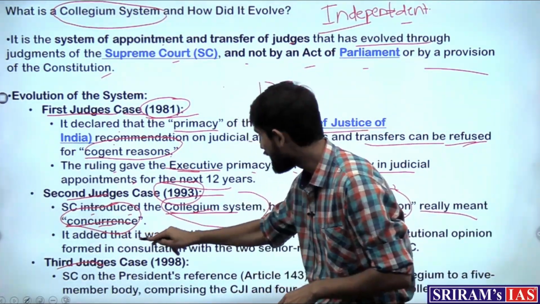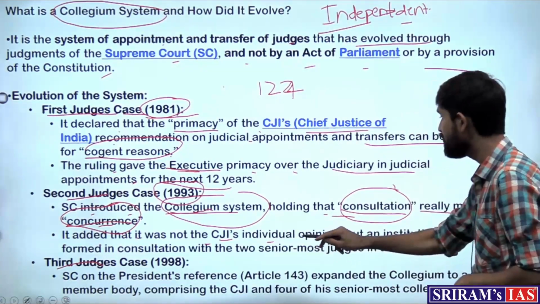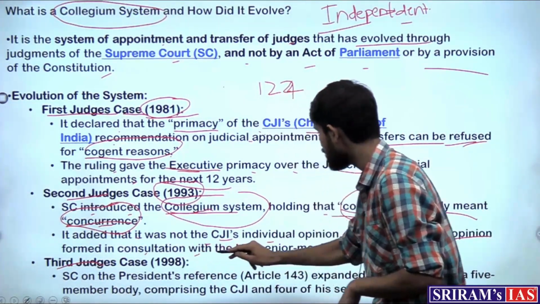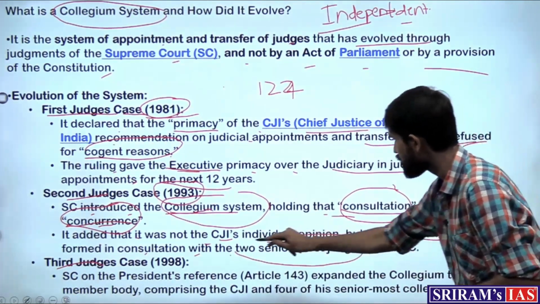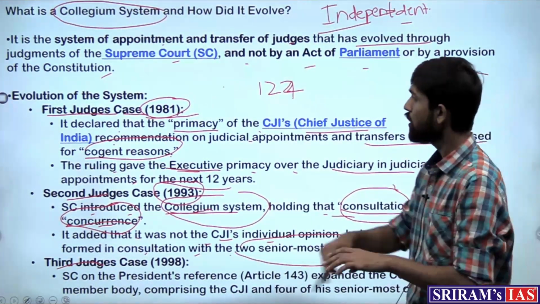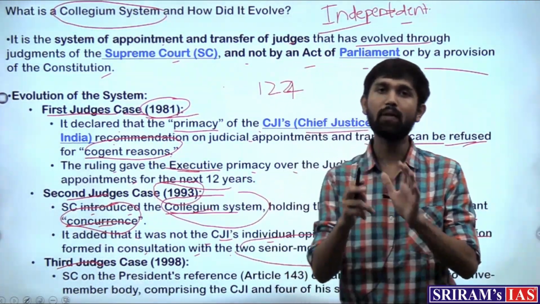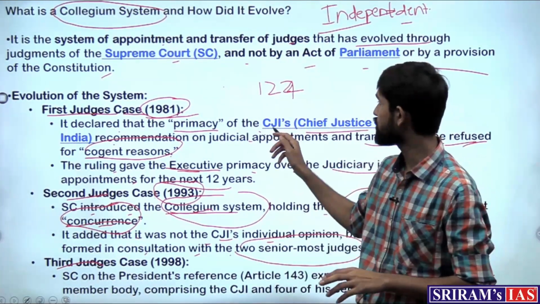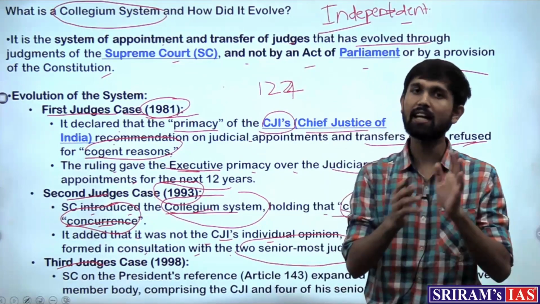It also added that it was not the CJI's individual opinion, but an institutional opinion formed in consultation with the two senior most judges in the Supreme Court. So the second judge's case ruled that, apart from choosing the judges by only one CJI, let's make a group.